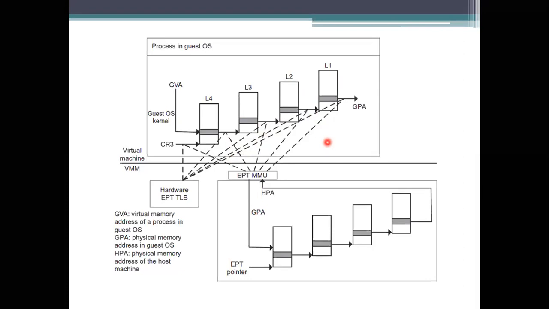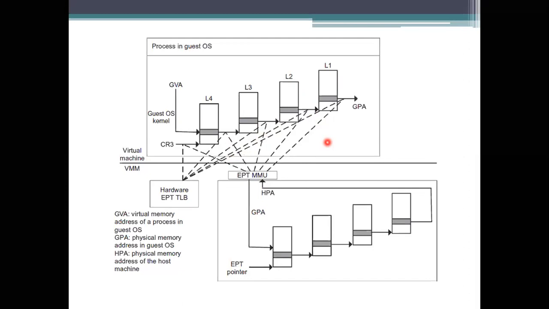So whenever you are trying to get the data from here, it raises a page fault interrupt to say that whatever you are requesting is not here. What it has to do is go for the physical address there. For that, it has to maintain a page fault interrupt handler also.